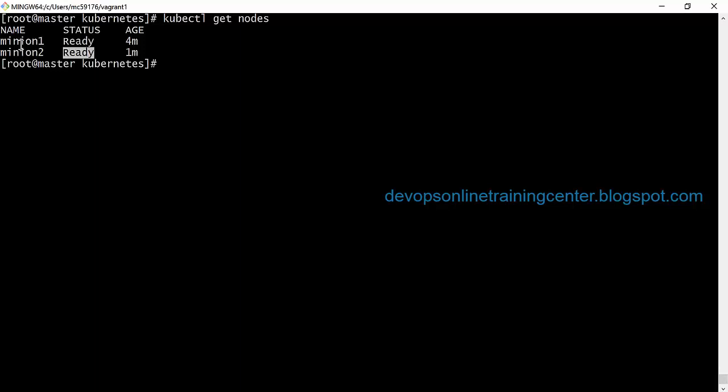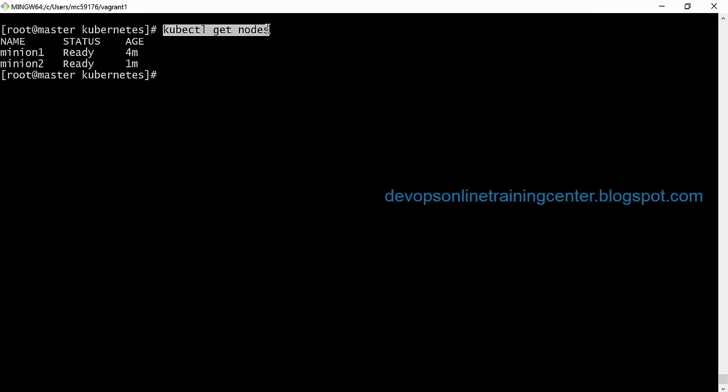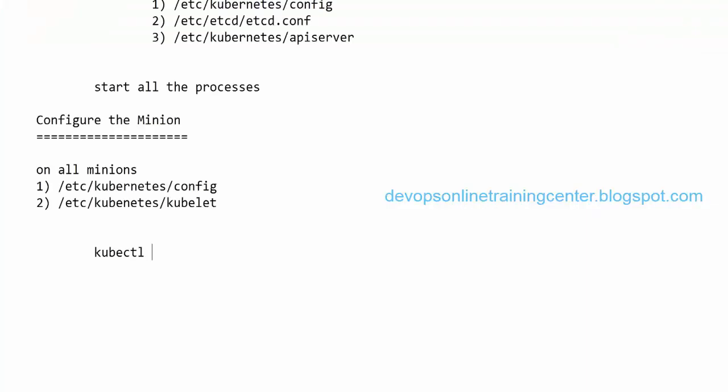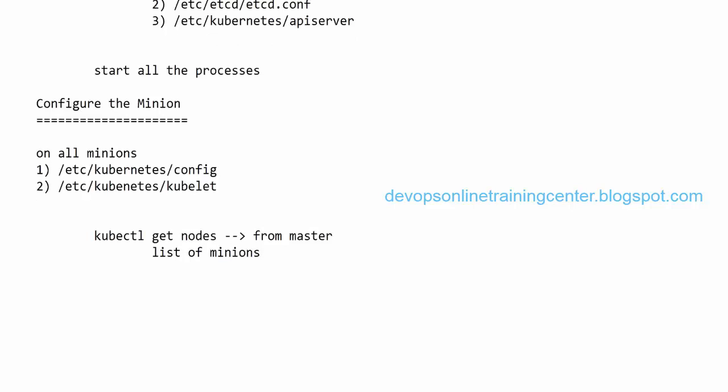So it will continuously check the heartbeat, and if in case any of the containers goes down, it will change the status to not ready. Right? So our Kubernetes configuration is complete, and with this we can see the get nodes command will give the list of minions from the master. Is it clear?